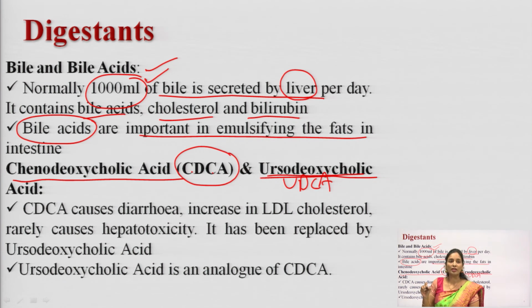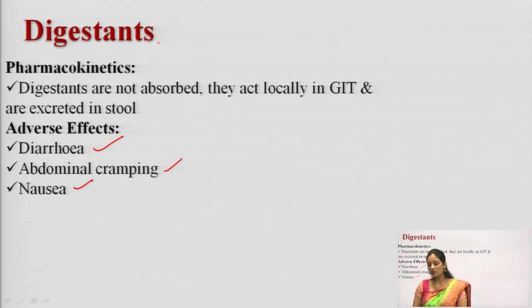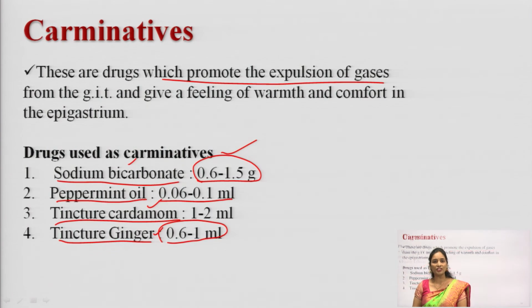Ursodeoxycholic acid is used nowadays because it is an analog of CDCA. CDCA has minor side effects like diarrhea, and it increases the LDL levels in the blood. So, these are the common side effects with the digestants, and after that we discussed the carminatives.